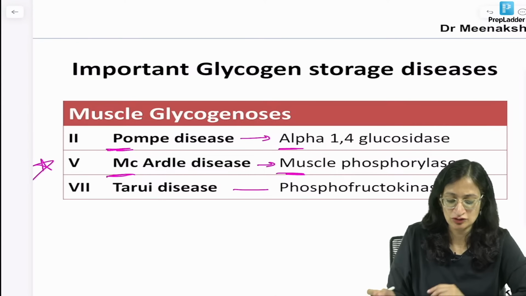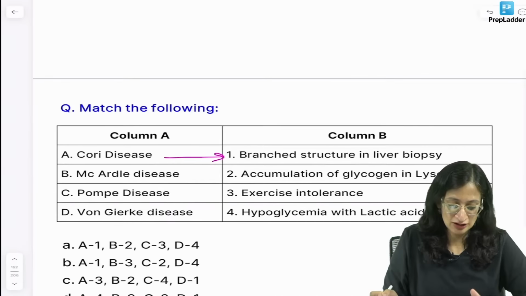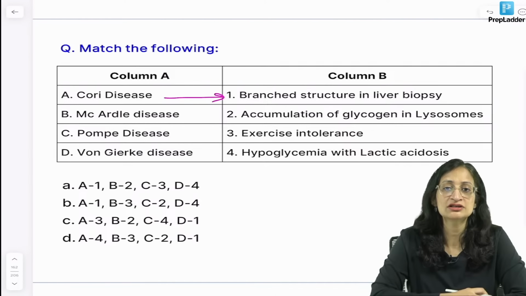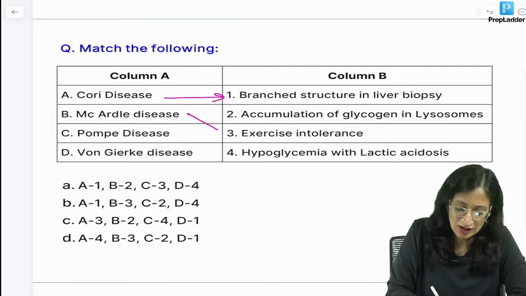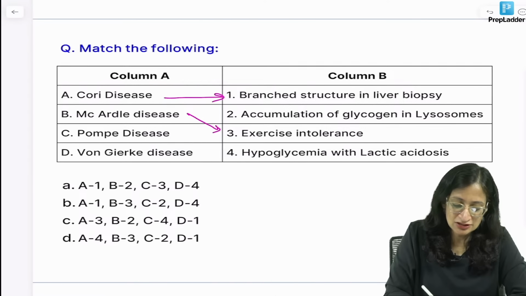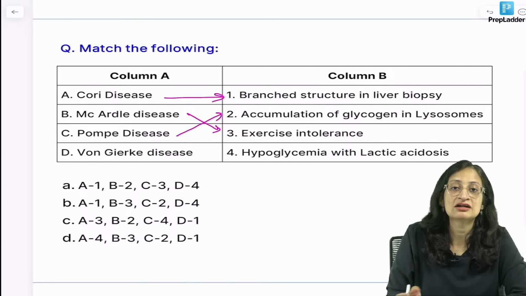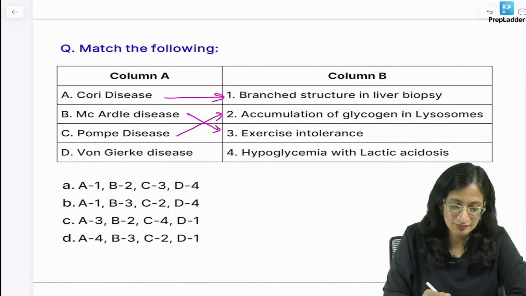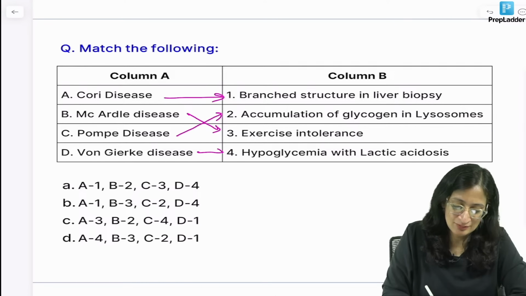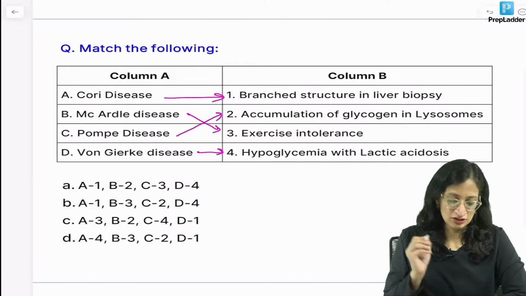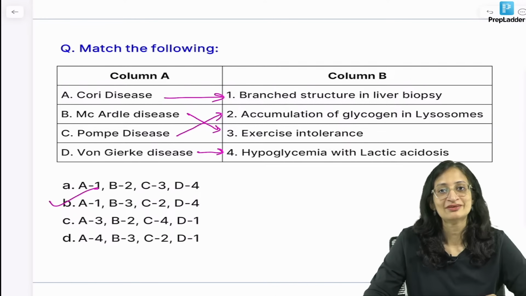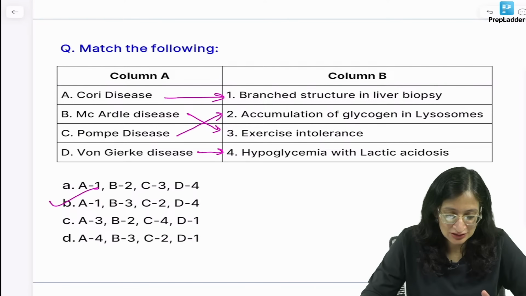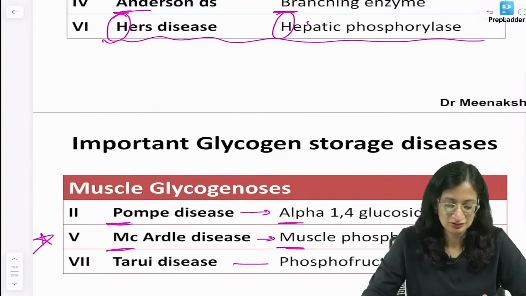Tarui disease, phosphofructokinase deficiency. So, let us go back to our question. Cori disease, we saw branch structure or limit dextrin in liver biopsy. McArdle disease, we will have exercise intolerance. Pompe disease, accumulation of glycogen in lysosomes giving rise to skeletal and cardiac muscle involvement. Von Gierke disease, hypoglycemia with lactic acidosis. So, our best answer is A with 1, B with 3, C with 2 and D with 4. So, option B, right? Yes, I can see many of you answering correctly.